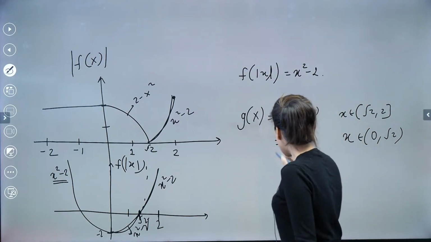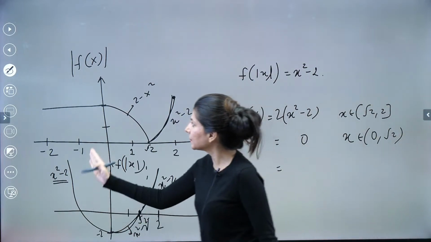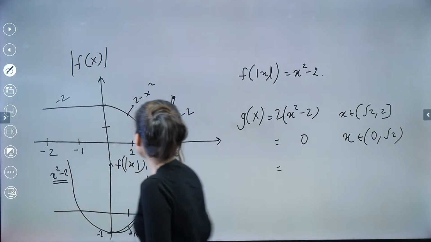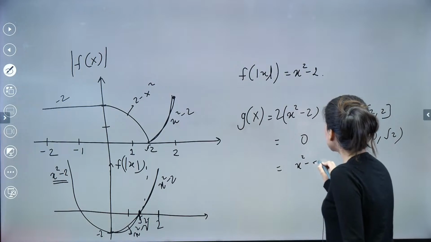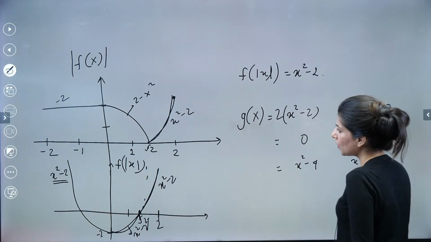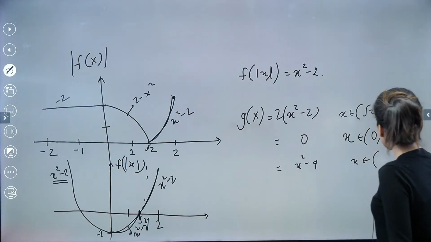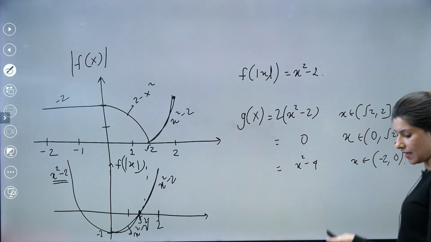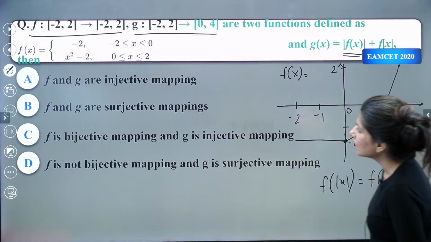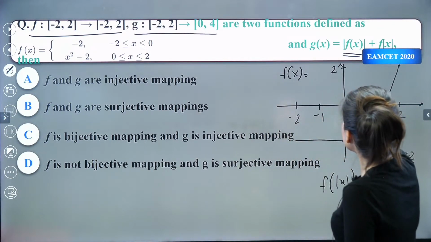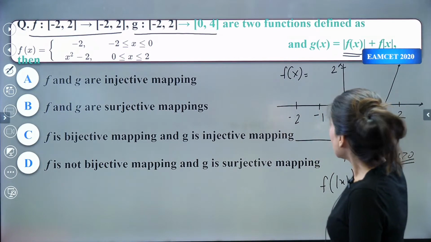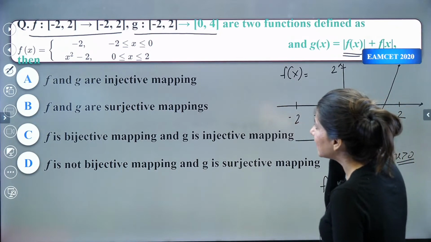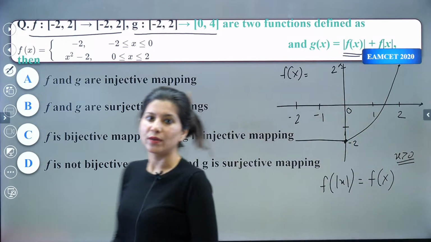This is your g(x). And when I talk about this, this is minus 2 and this is x square minus 2. The moment you add, you get x square minus 4 for the negative value. So this is x belongs to what? x belongs to minus 2 to 0. This is what your g(x) is. Now we are looking for f. Tell me clearly, f is what? f graph is clearly 1, 1. f is 1, 1, right?